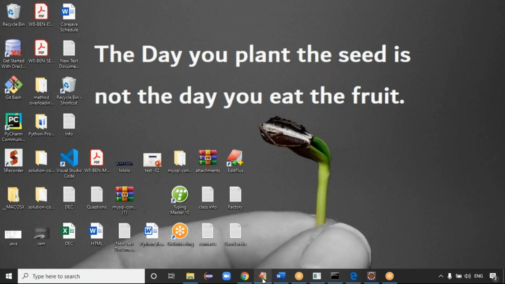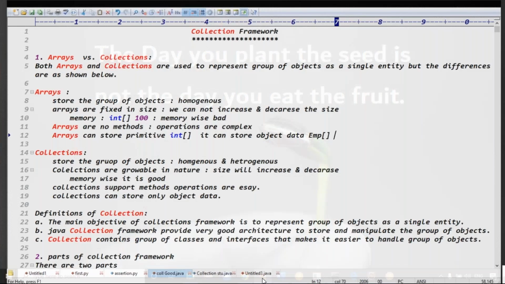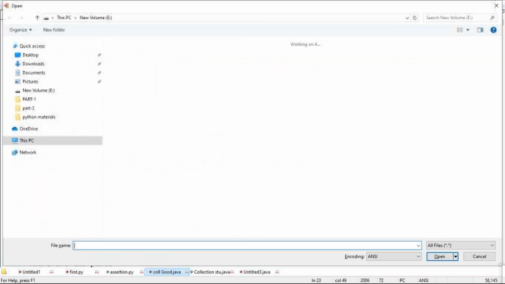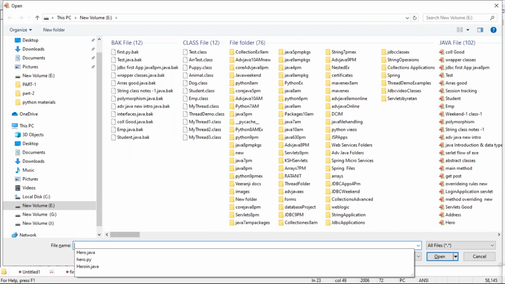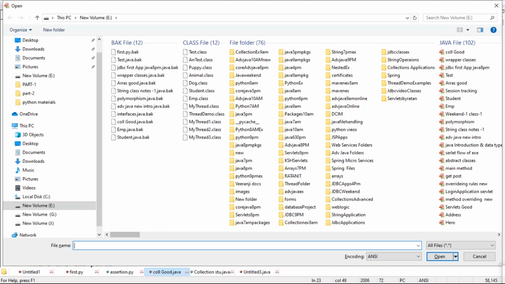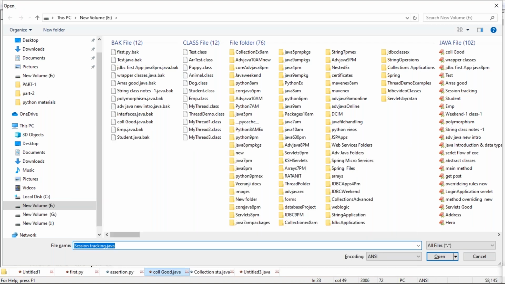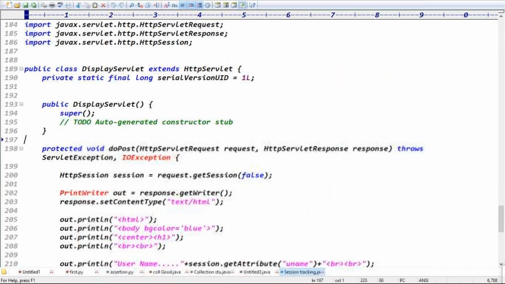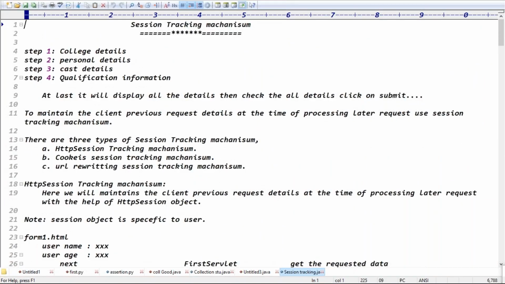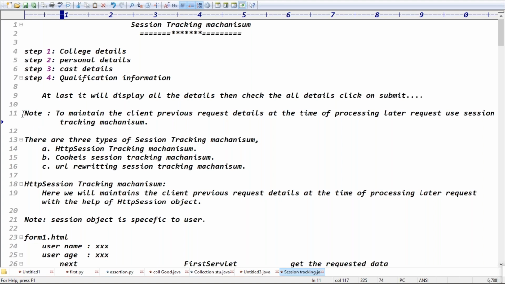Yes, yesterday we discussed the HTTP session tracking mechanism, right? Yesterday we did this example, guys, to maintain the client's previous request data. This is the main point: to maintain the client's previous request data at the time of processing a later request, we're using the session tracking mechanism, right? Exactly.